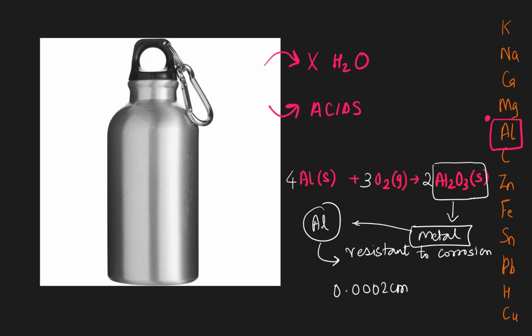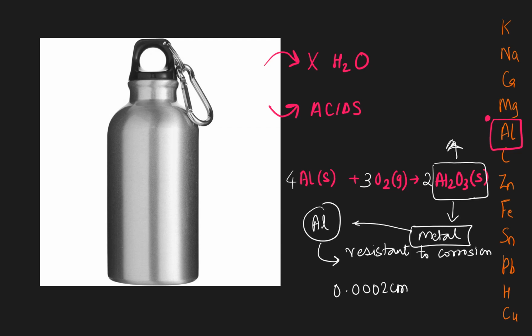Have you ever seen aluminium utensils showing flakes of aluminium oxide? Never. So what happens is, because the layer is very tough and it is quite thick, it prevents the metal from corroding, and this makes the aluminium metal highly unreactive. So when we say aluminium metal is unreactive, actually aluminium metal is not unreactive. It is highly reactive, and therefore it already combines with oxygen and forms a corrosion free layer of aluminium oxide.